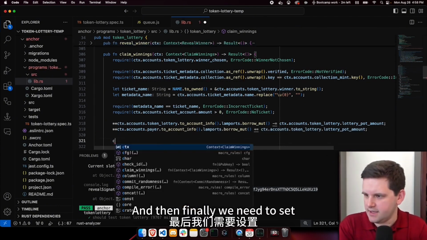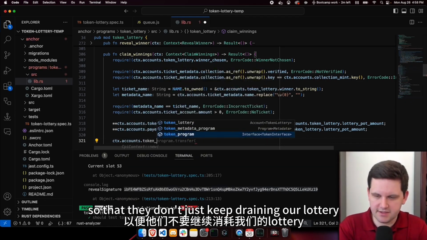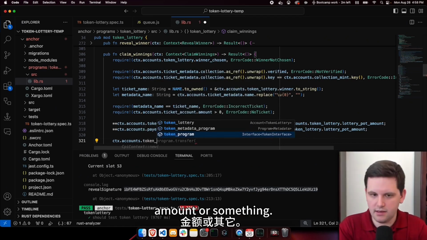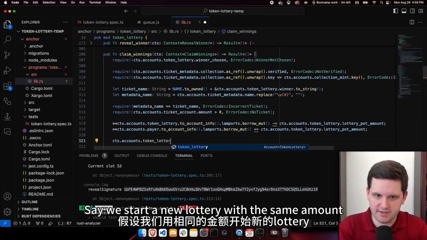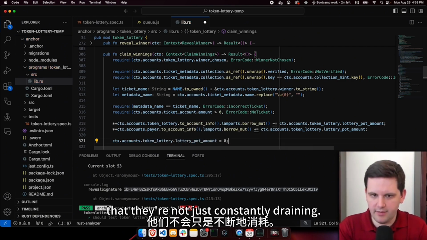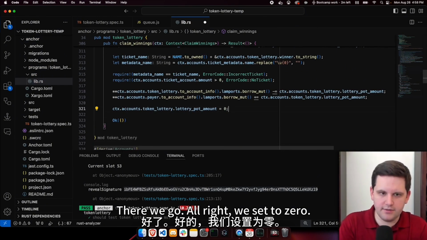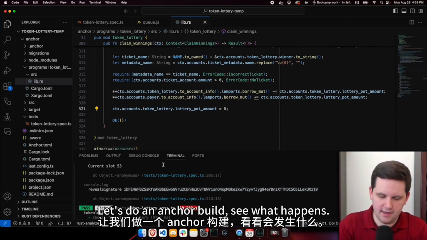And then finally, we need to set the lottery pot amount from token_lottery so that they don't just keep draining our lottery amount or something. Say we start a new lottery with the same amount or something. We want to make sure that they're not just constantly draining. There we go. All right, we set it to 0. Let's do an anchor build, see what happens.